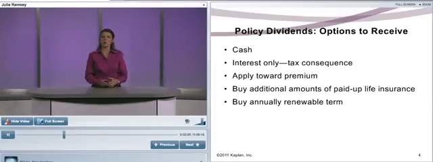Or paid-up additions. With paid-up additions, if I understand the power of life insurance, why not take that dividend that I paid nothing extra for and have it go and buy paid-up additional permanent coverage? I don't have to go through underwriting. And then think of it like a little baby whole life policy; that little baby policy will have its own dividends that it produces. So it has a real compounding effect. Or lastly, 1-year term. Let's take the dividend and have it buy term insurance, which would produce a higher death benefit, but obviously with term insurance there would be no equity.